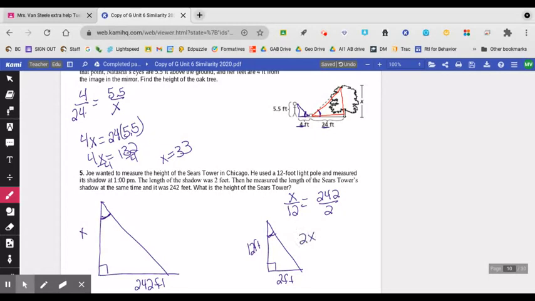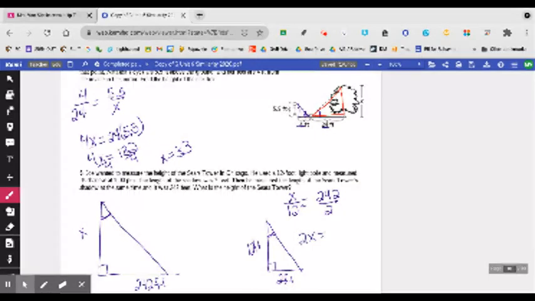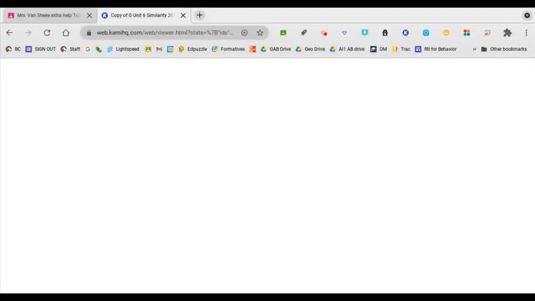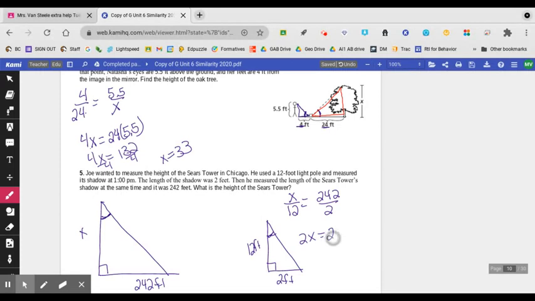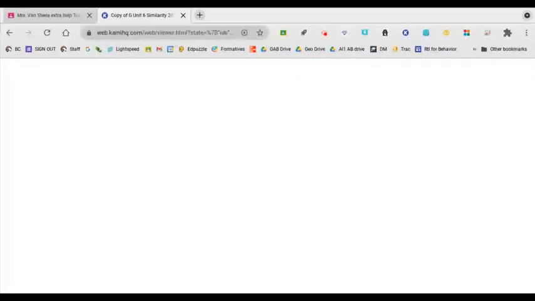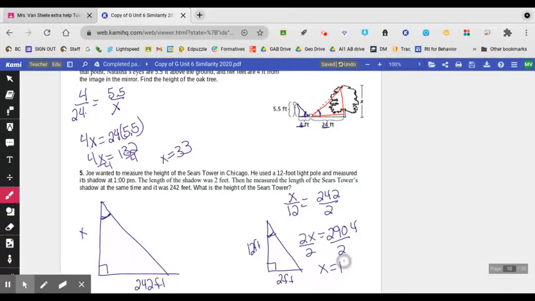So I get 2x equals 2904. And then I divide both sides by 2, and x equals 1452 feet.